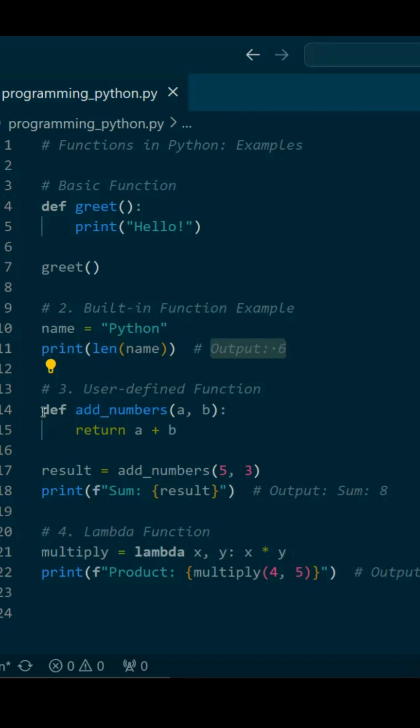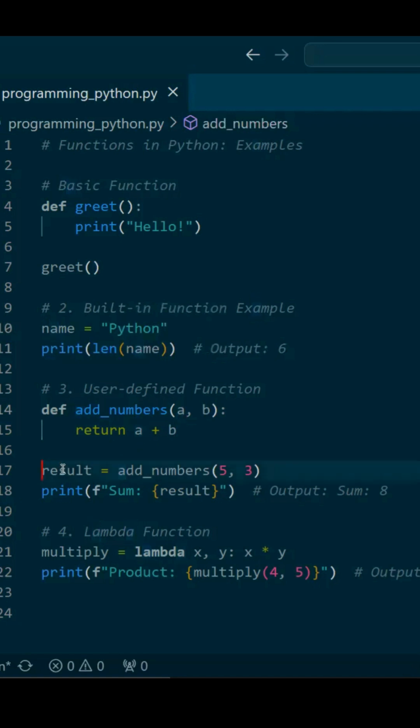Next is a user-defined function. You have learned about input, right? What it exactly does is you need to give input for the code to keep on running. Well, that's exactly what a user-defined function does. You need to put these parameters and write the code using them.